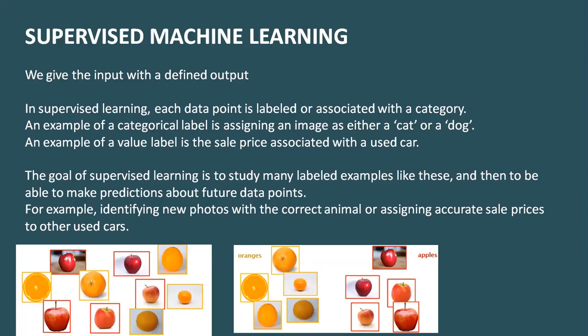Now let us assume that the numbers are not continuous numbers, these are categorical numbers like 0 and 1, then we go for a classification kind of model. A great example is when we are teaching a machine and we give the input of cat and dog, the machine will be able to segregate. It will be able to assign a value to the image on the basis of certain features. The same example which I've given down here: if we give an input to a machine of apples and oranges, it will be able to segregate oranges and apples separately on the basis of the kind of features it has.